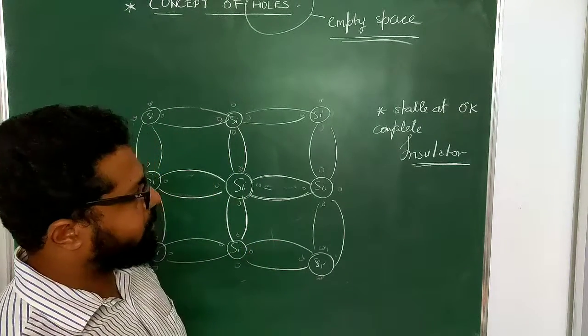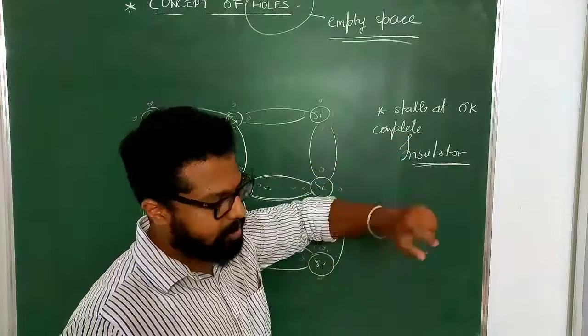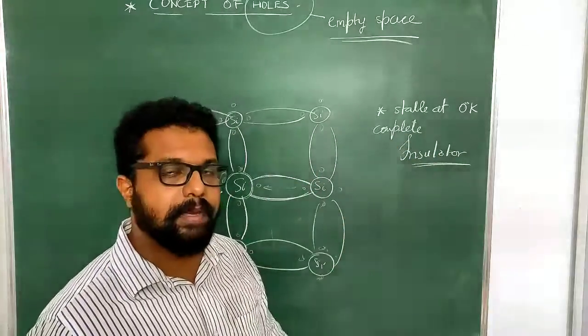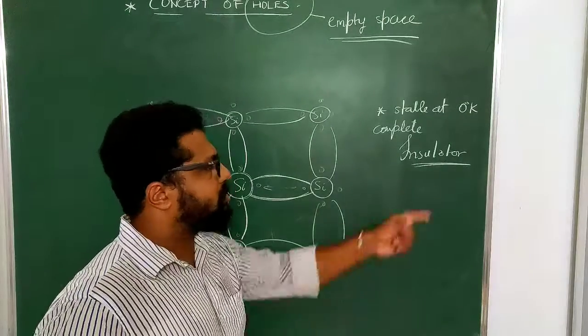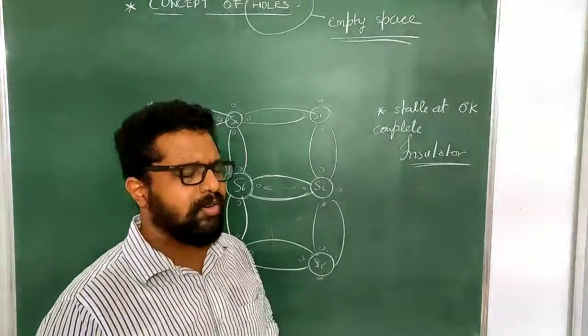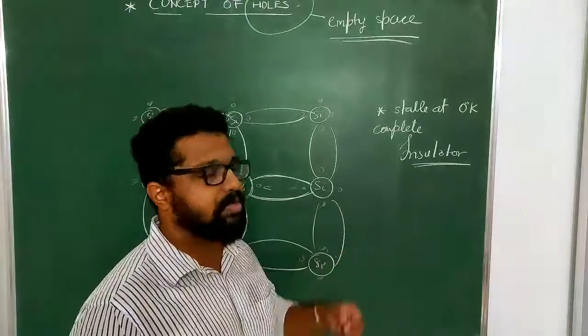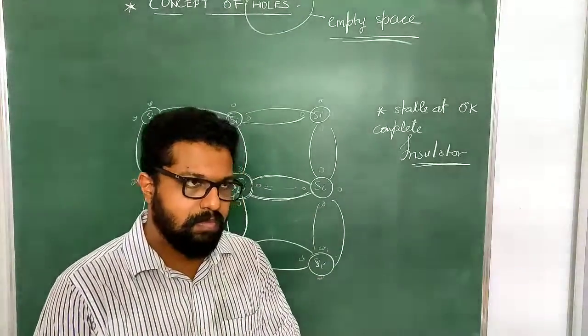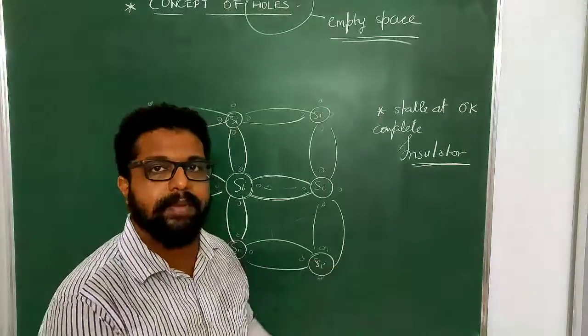So what happens at 0 degree Kelvin? I told you, at 0 Kelvin it is completely insulated and completely stable, no particular sharing is happening. But silicon is not always kept at 0 Kelvin. Nothing is kept at 0 Kelvin. So what does 0 Kelvin mean? It's the lowest temperature possible.